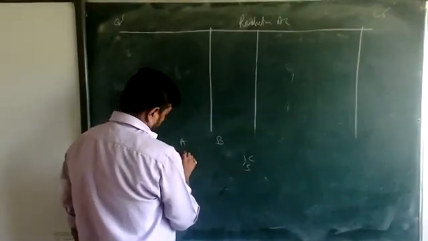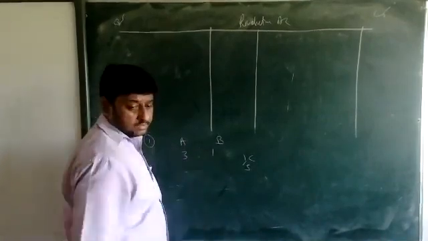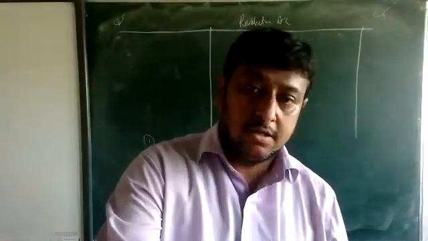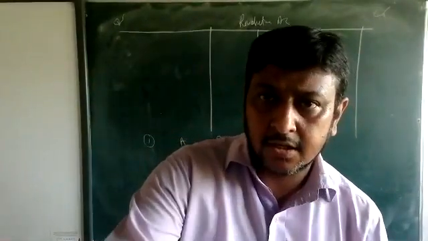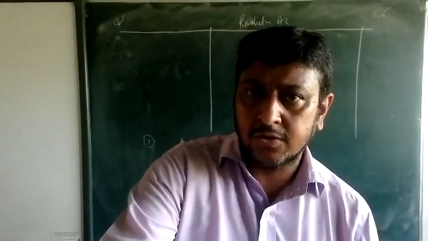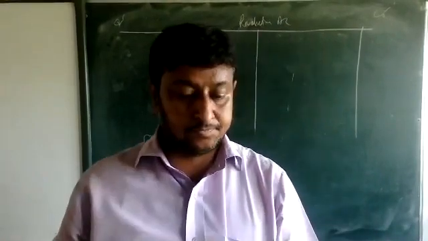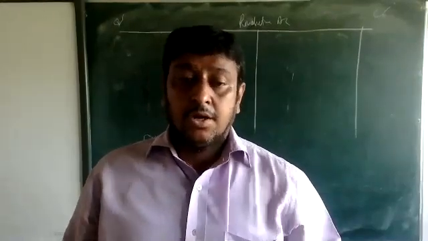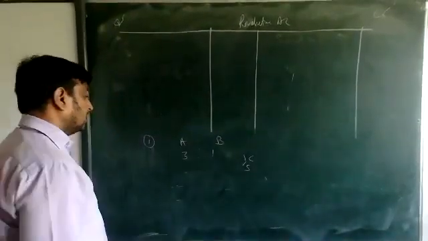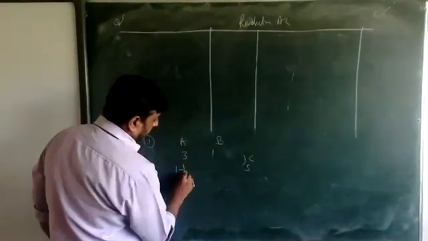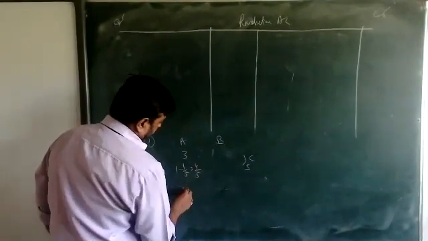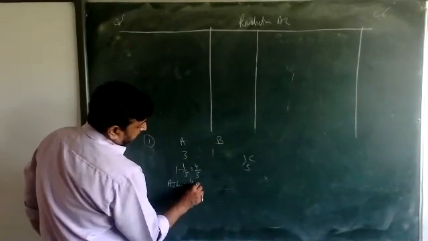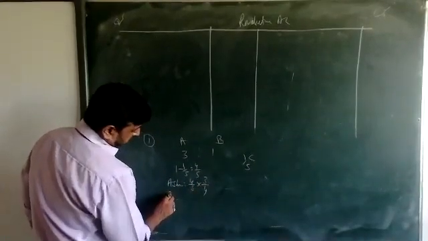And 3:1 is the ratio, okay, beta. Now we are going to start. 1 minus 1/5 is 4/5. A's share is 4/5 into 3/4.